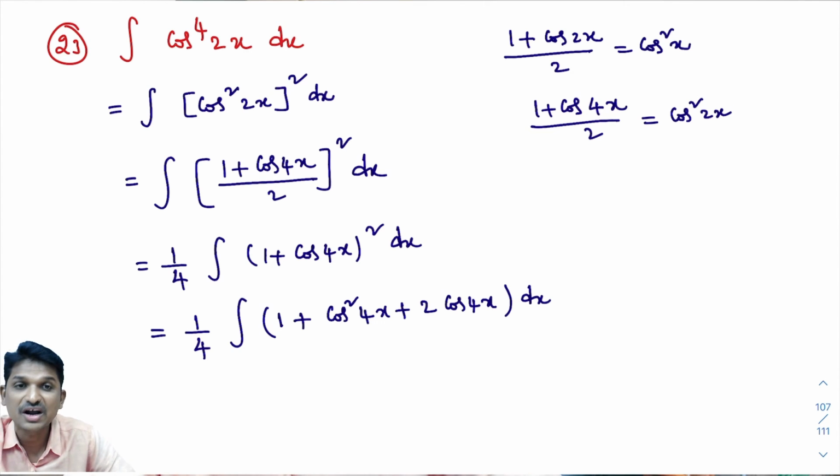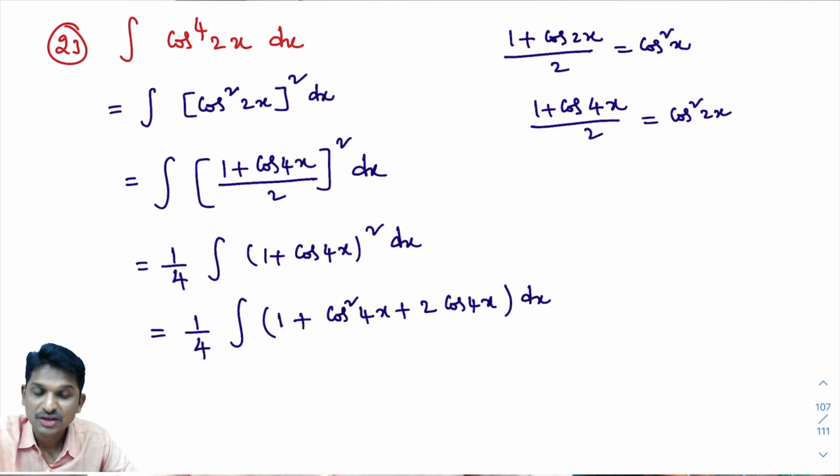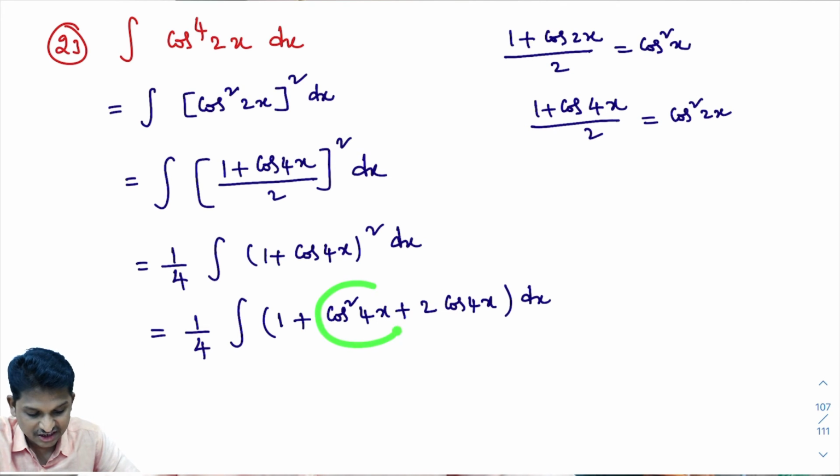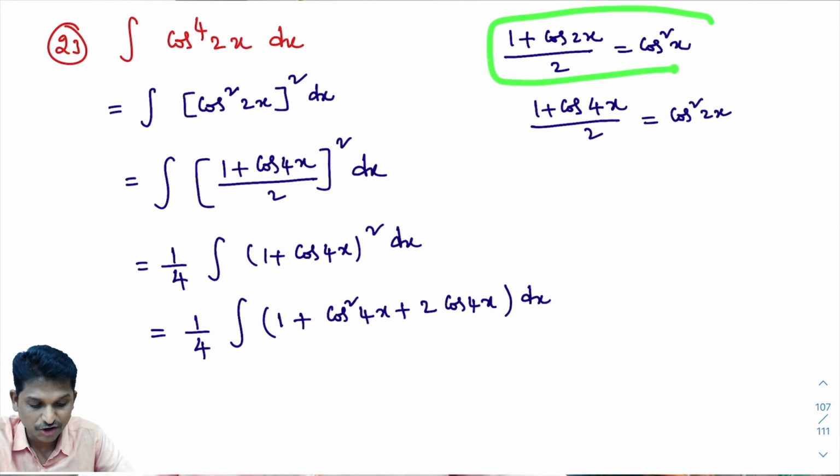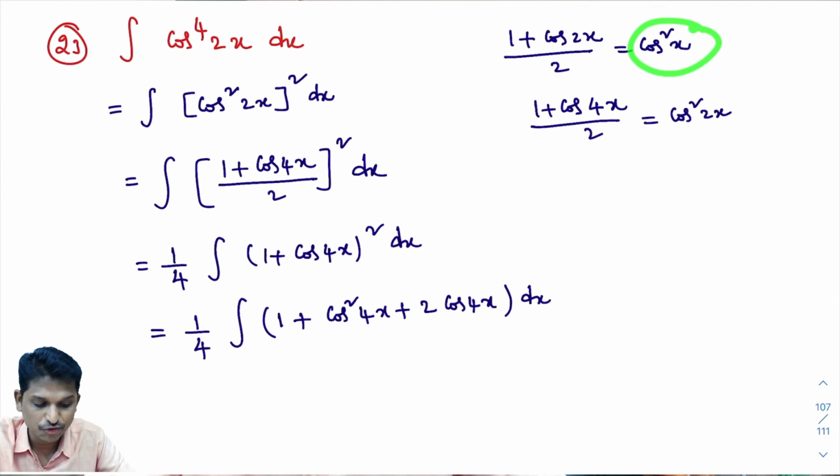I hope you are understanding. Now I am not going to integrate each and every term, because here cos square 4x is there and I cannot integrate it directly. So I want to simplify. As you know the cos square x formula, in place of x, if I write 4x, then I'll get cos square 4x.